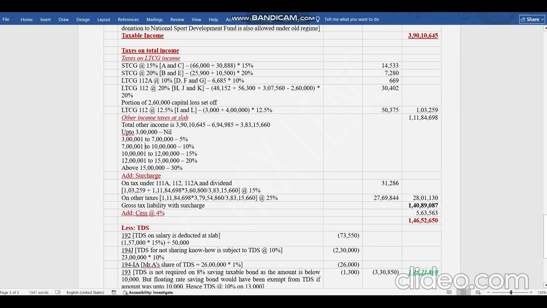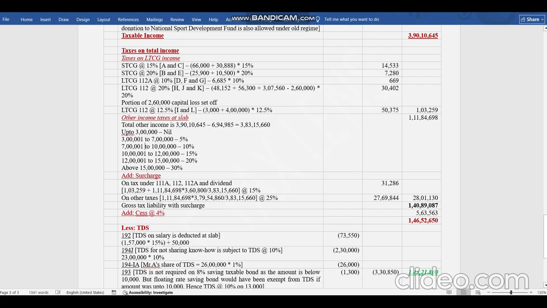Other income we are calculating at slab. Slab rates have been changed. It is 3 lakhs nil, 3 lakh to 7 lakh 5%, 7 lakh to 10 lakhs 10%, 10 lakhs to 12 lakhs 15%, 12 lakhs to 15 lakhs 20%, and above that 30%. This is only for the new regime. Old regime, the rates remain same.